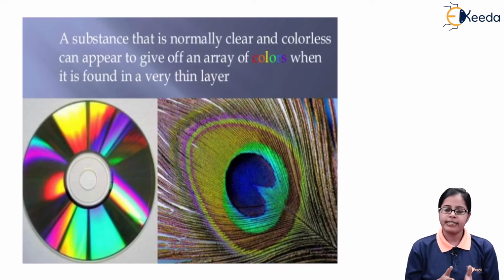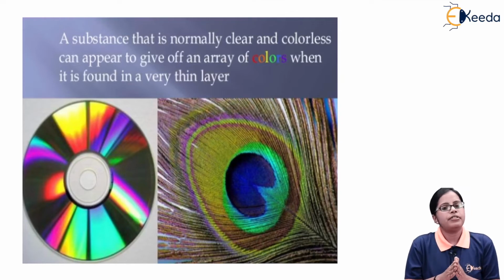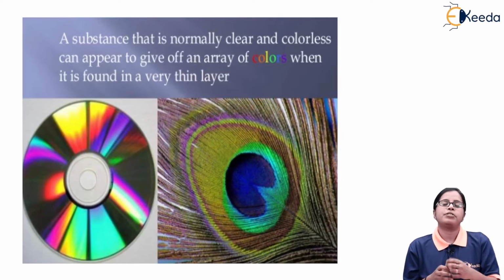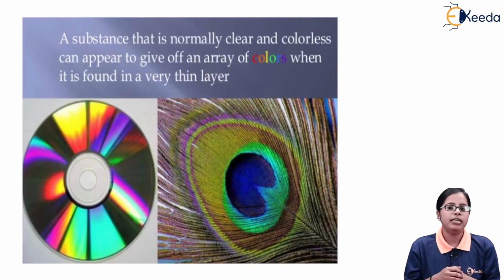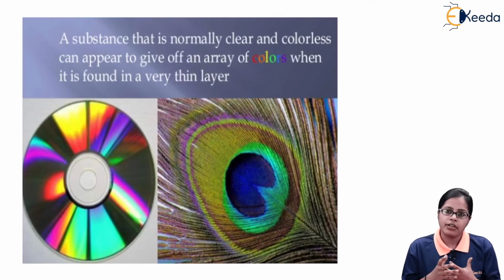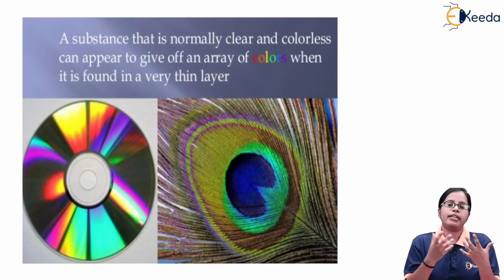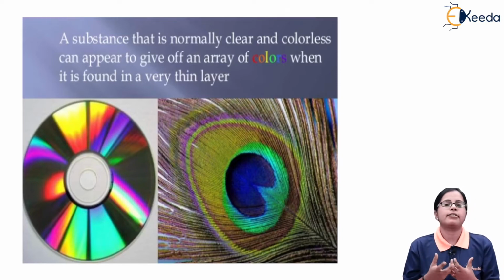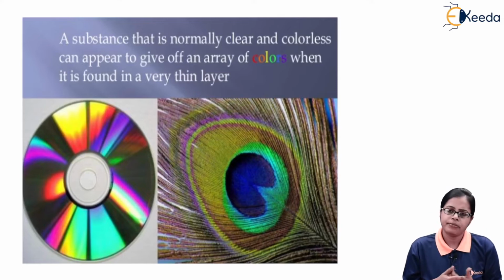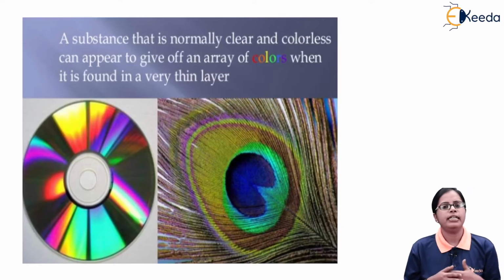If interference is not occurring in the thin film, the substance is going to look clear and colorless. But if I consider the substance in the form of a thin film, it is going to appear as an array of colors. So I get an array of colors when we consider the substance in the form of a very thin layer.